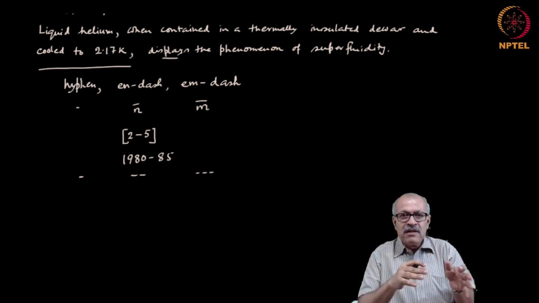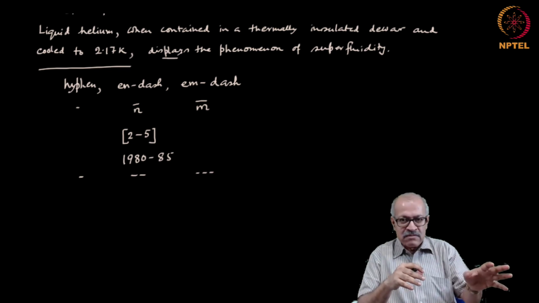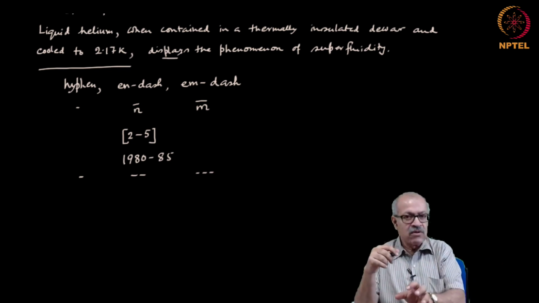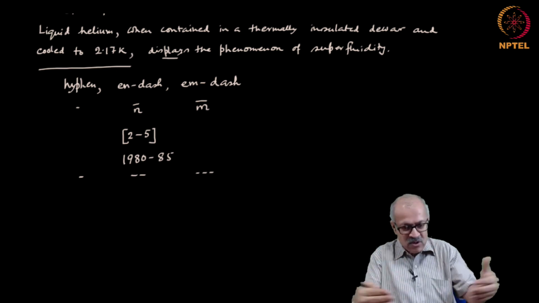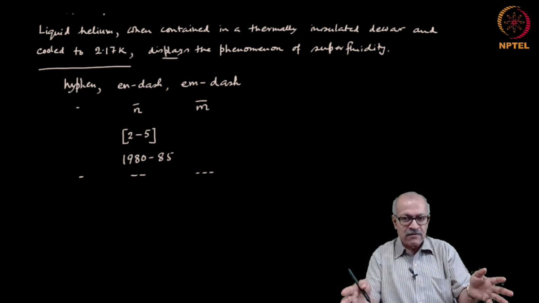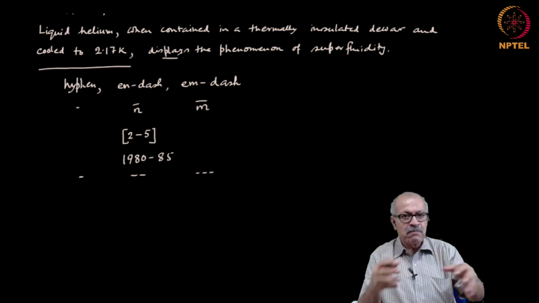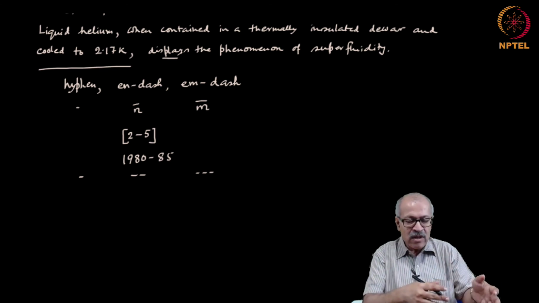Non is not a word. Non-linear should not be written as non linear with a space or hyphen. Non is not a word, and therefore they have to be joined together without a hyphen. So, nonlinear is a single word. Whenever non is prefixed to any other word, it has to be a single word.